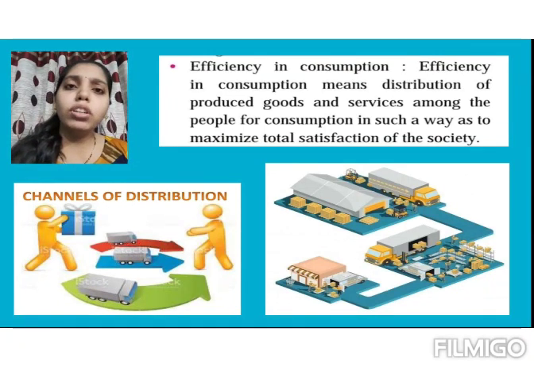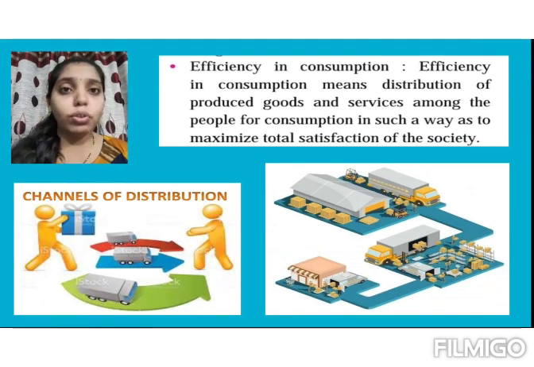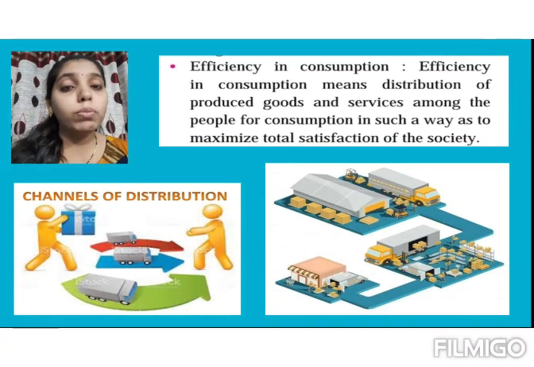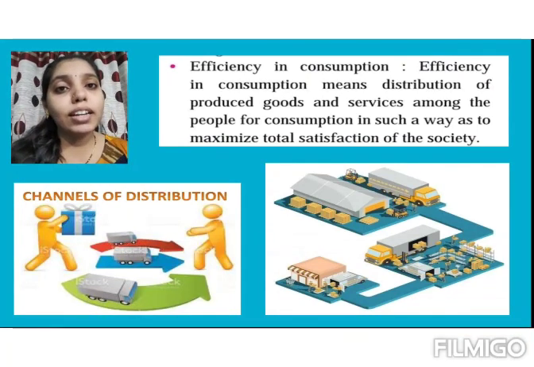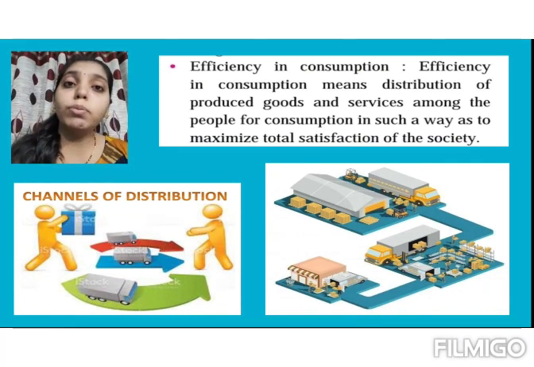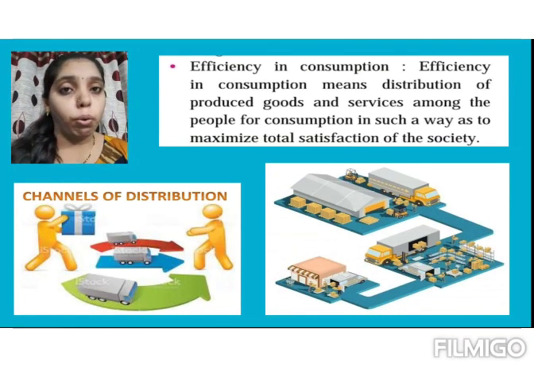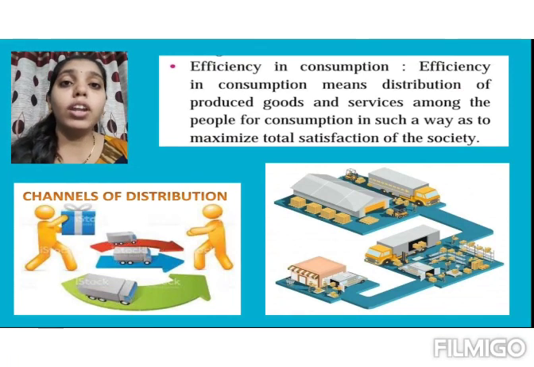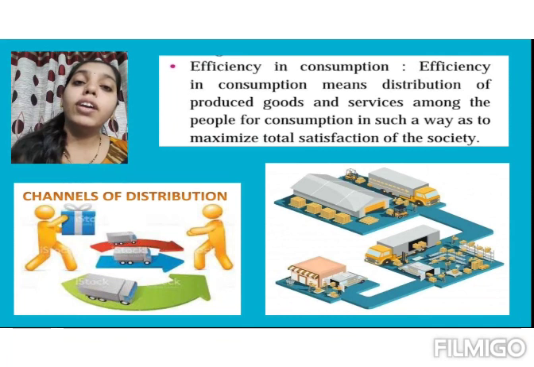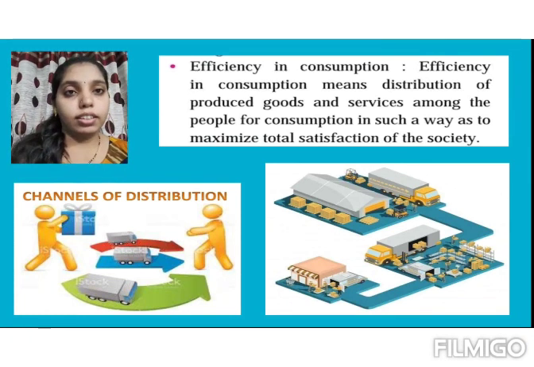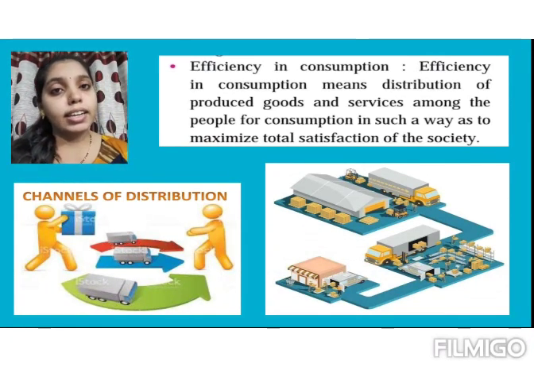You cannot distribute the goods in few areas, no, in few markets, no. You will have to distribute the goods in most of the markets, so that your goods can give maximum satisfaction to the society. So for maximum satisfaction, distribution plays very important role. So being a producer, first you will have to look after the distribution process, then only that will give consumption to the society. So this is called as efficiency in consumption.